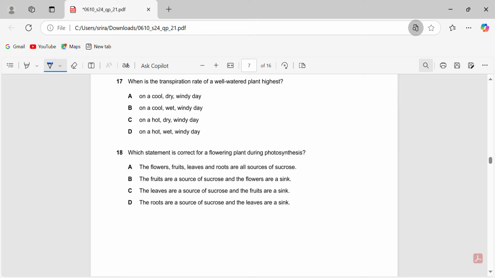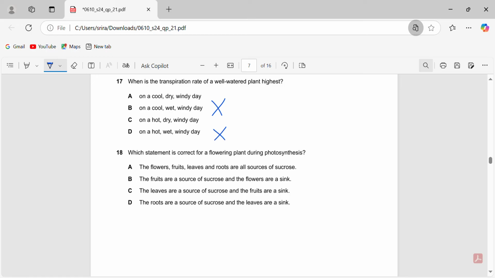So it should be a dry day, because if it's a wet day, that means the humidity of the atmosphere is higher. So the water potential of the surroundings is higher. So instead of water moving from the plant to the outside, now there's actually a less steep water potential gradient. So transpiration won't occur. So it can't be B.